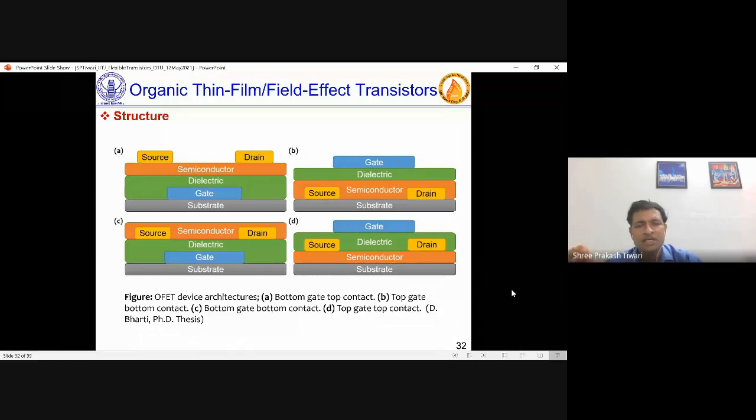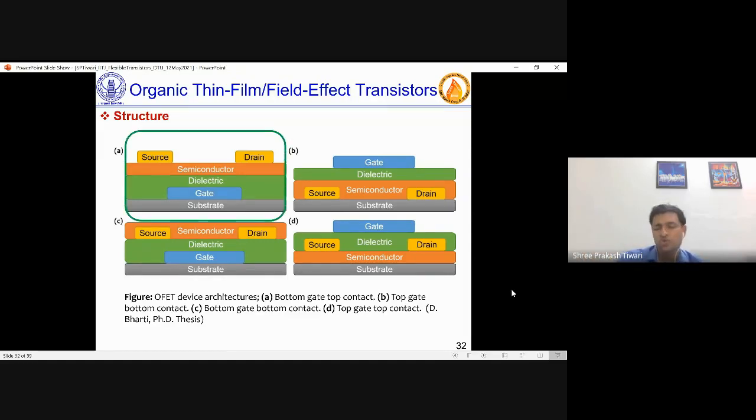If the contact is beneath the semiconductor, then you call it bottom contact. If the contact is on the top of the semiconductor, you call it top contact. So C is a bottom gate bottom contact device, and D is a top gate bottom contact device. Okay, so these are four conventional structures.